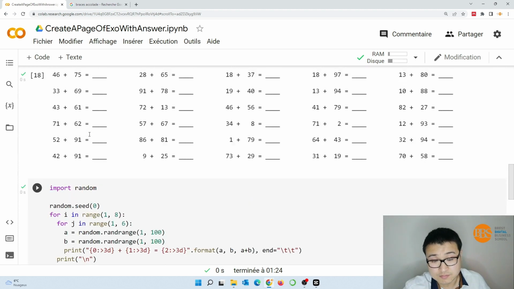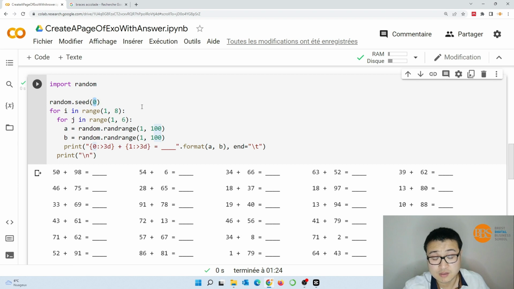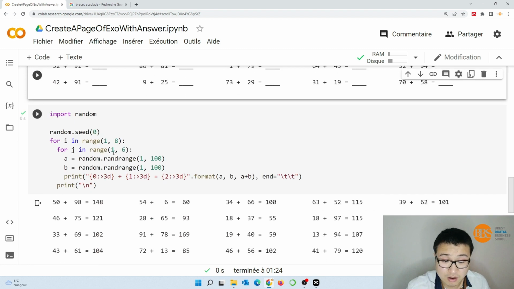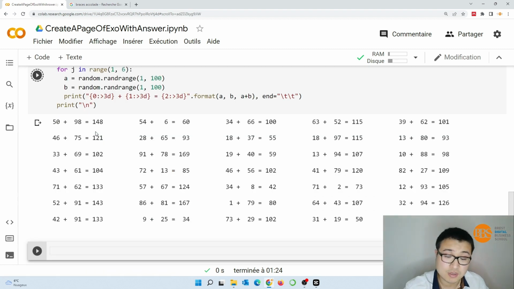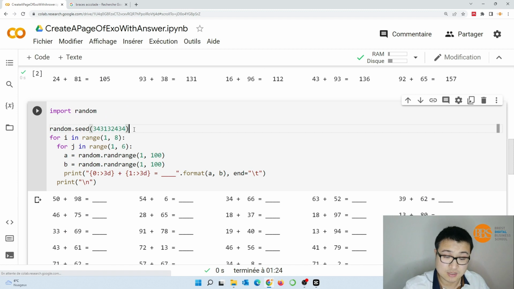But there is no need to always give the seed as 0. It only matters that the seed is the same. For example, we can give any seed, as long as they are the same, and the generated random numbers will be the same, like this, and then like this.